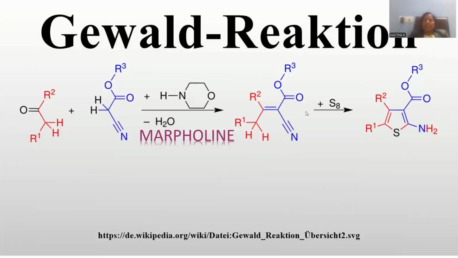This is the way the Gewald reaction is also the main source for the synthesis of thiophene. The Gewald reaction is meant for thiophene synthesis only, where molecular sulfur is treated with a ketone and an ester containing nitrile together. Under basic conditions, there is formation of a thiophene derivative as the final product.